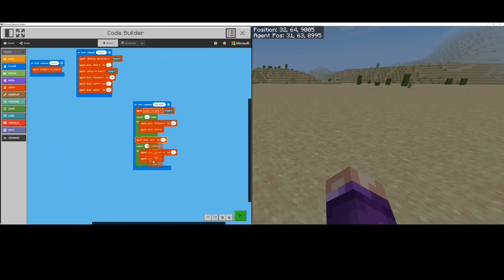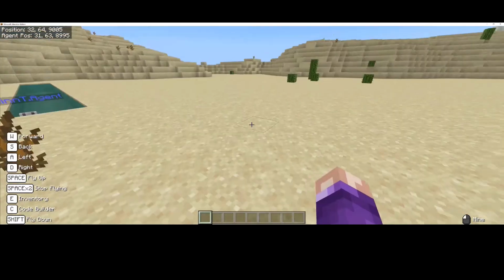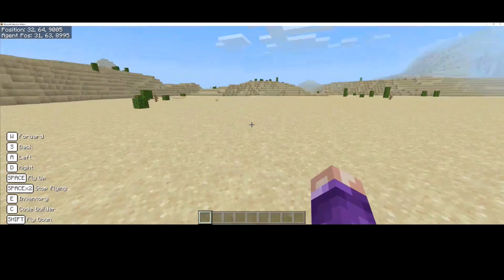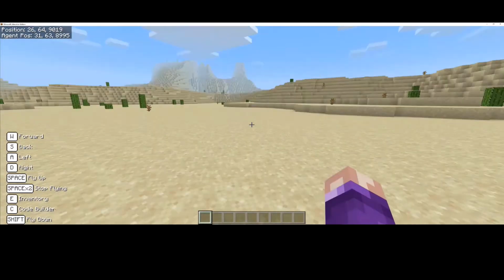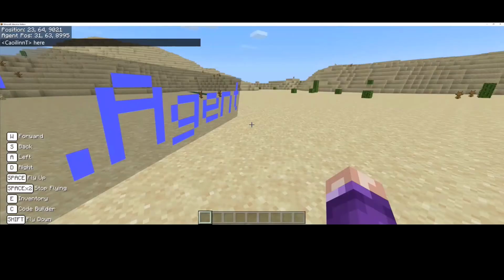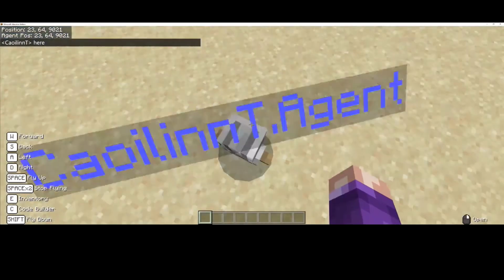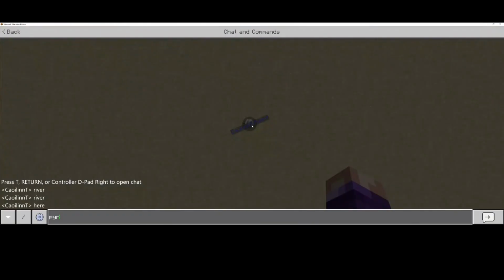Okay, and now we're going to test out this code. So I'm going to go over here, do T to talk, and get my agent to come over to me. So here. Okay. I'm going to fly up in the air, and I'm going to do T to talk, and I'm going to type in pyramid.